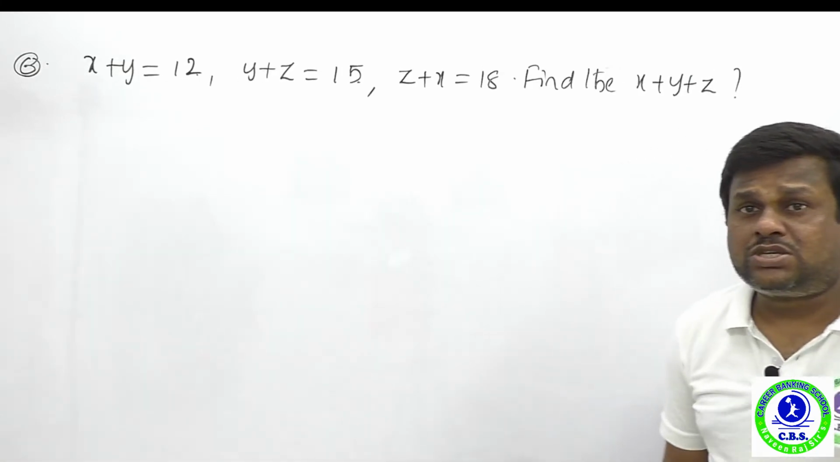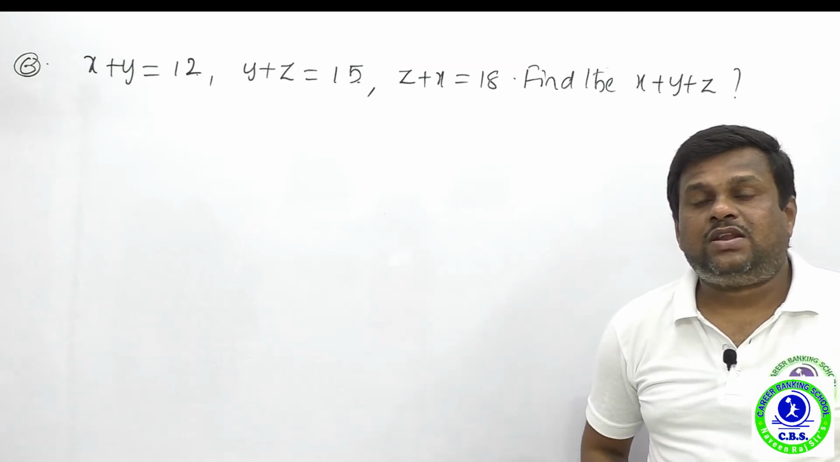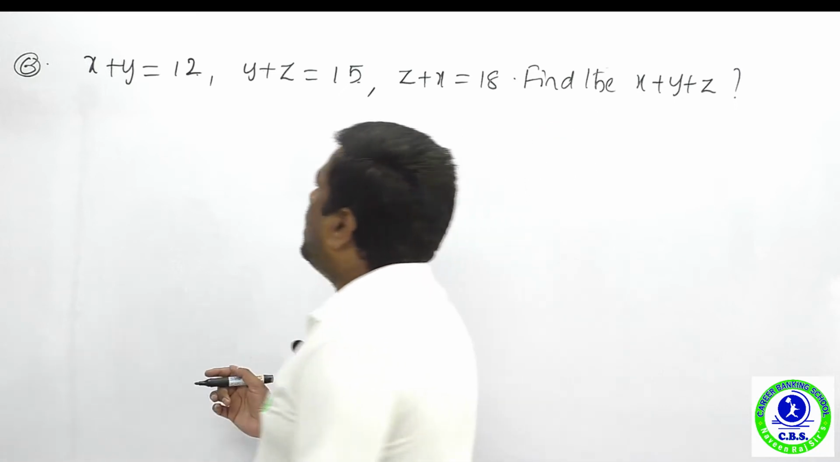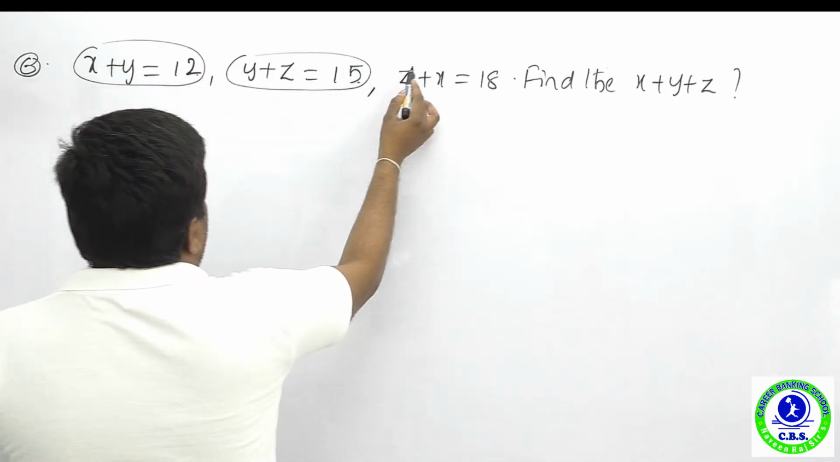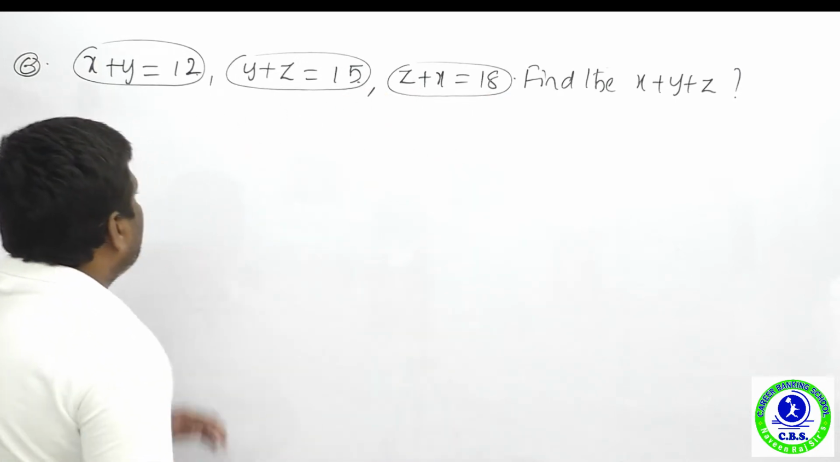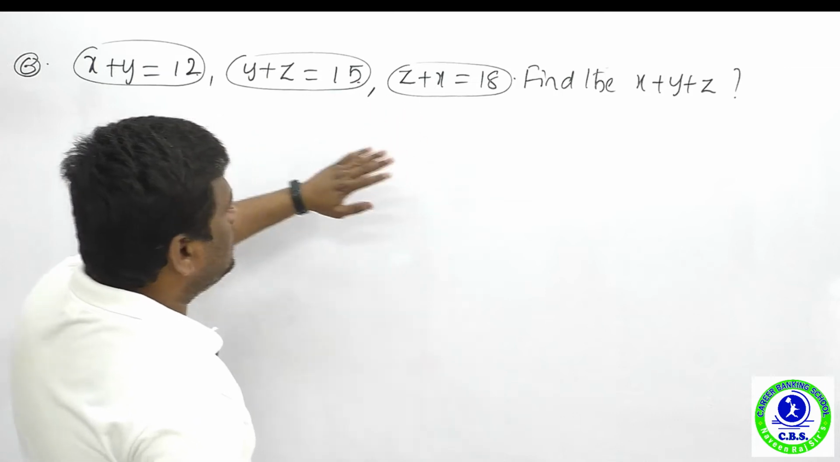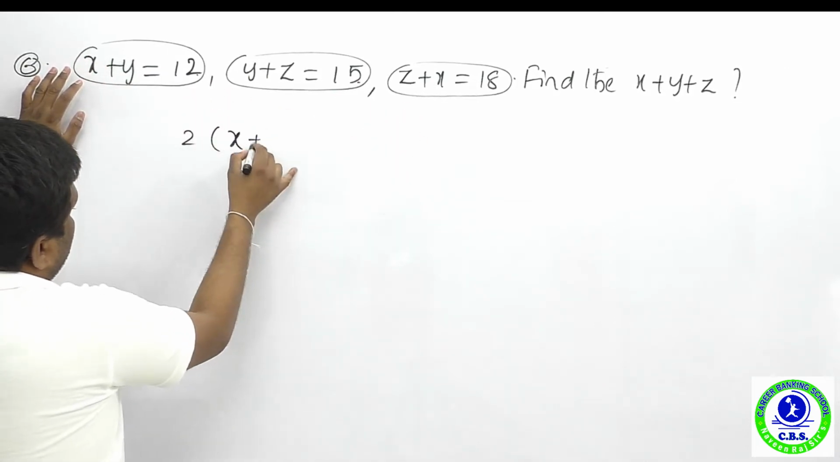The next question, an algebra question. x plus y is equal to 12, y plus z is equal to 15 and z plus x is equal to 18. Find x plus y plus z. Have you observed, we have linear equations, an algebraic expression. x plus y is equal to 12, y plus z is equal to 15 and z plus x is equal to 18. Here each term is repeated how many times? 2 times.